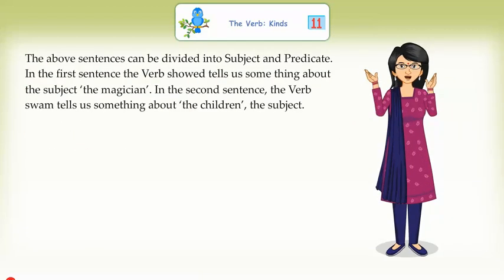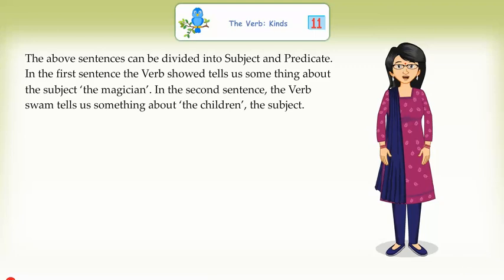The above sentences can be divided into subject and predicate. In the first sentence, the verb showed tells us something about the subject, the magician. In the second sentence, the verb swam tells us something about the children, the subject.